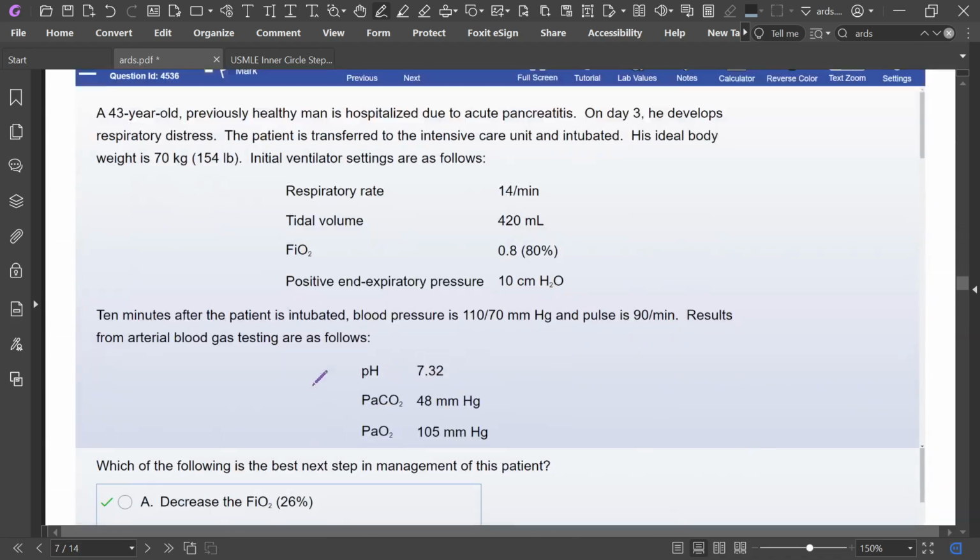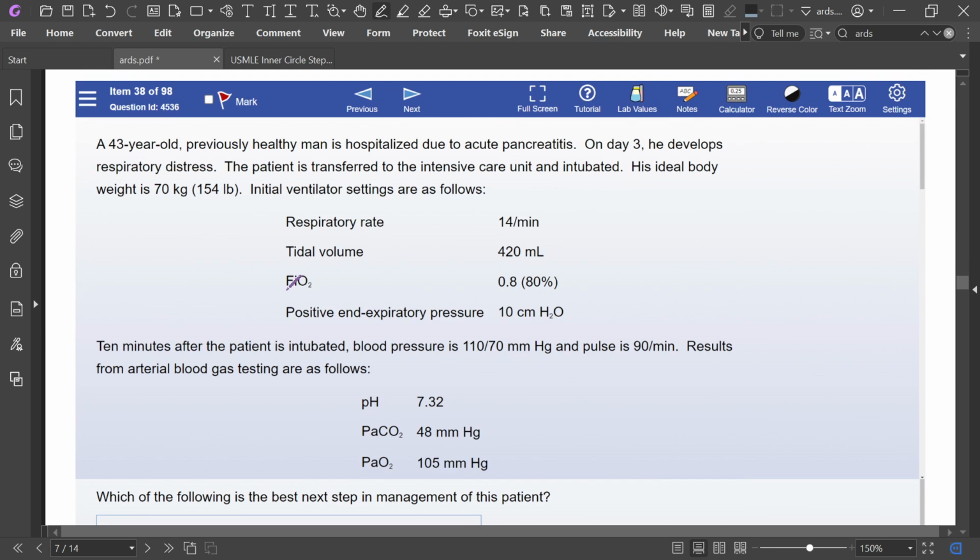Okay, look at this question. A 43-year-old with acute pancreatitis, one of the risk factors of ARDS. Initial ventilator respiratory rate 14, tidal volume set, FiO2 and PEEP is 10. Ten minutes after the patient is intubated, blood pressure is normal.